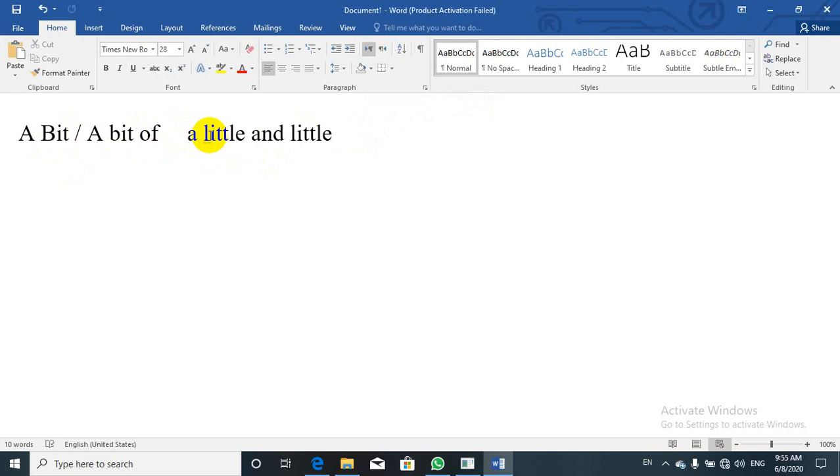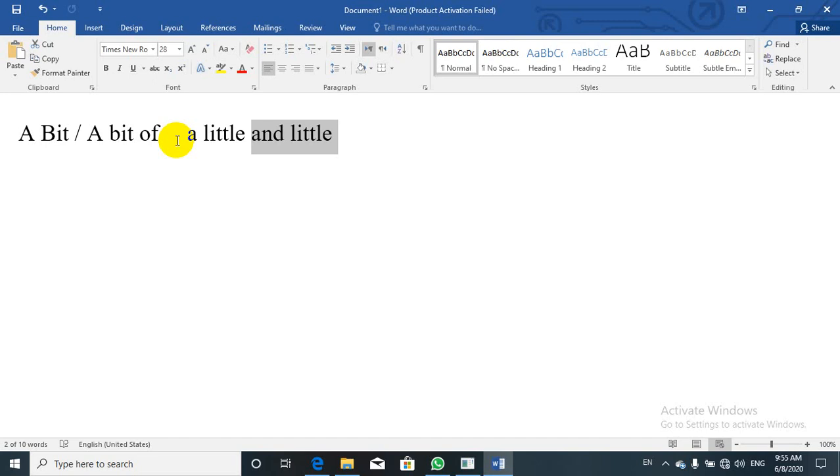So we can say they are small quantities, and we can use them to replace "a little" and "little". We very often use "a bit" and "a bit of" in conversation, but "a little" and "little" are often used in written form, and they are much more formal than "a bit" and "a bit of".